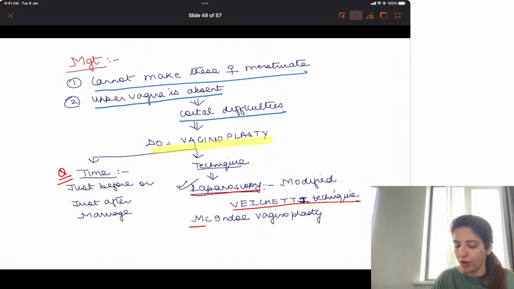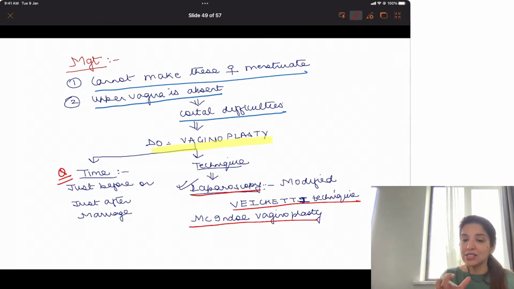Or you can go for McIndoe vaginoplasty. Just the names are important. Laparoscopy Wichet technique or McIndoe vaginoplasty. That was done earlier. These days we prefer laparoscopic, that is Wichet technique. Time for doing vaginoplasty is just before or just after marriage. Have you understood Mullerian agenesis?